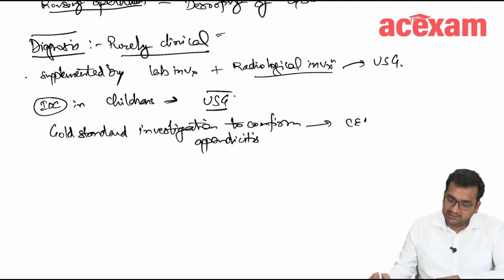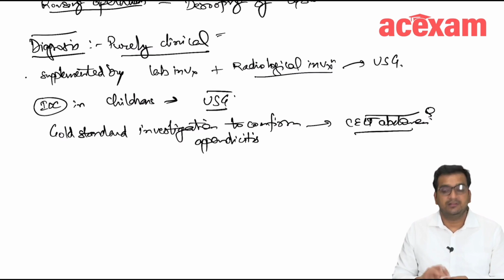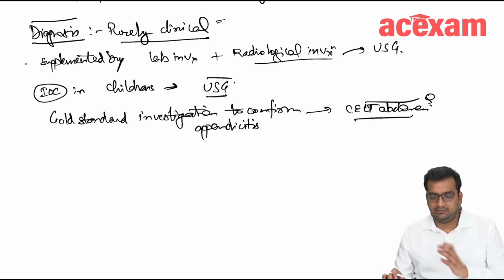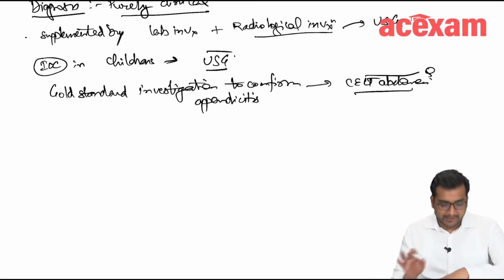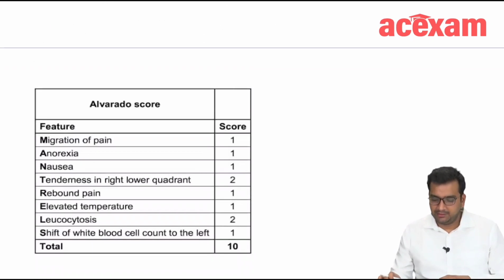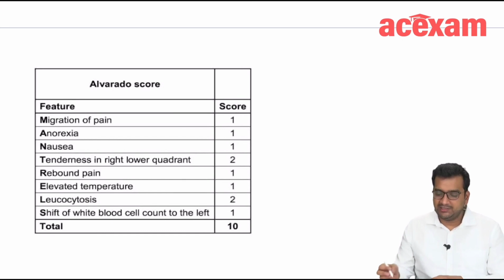It is CECT abdomen. Okay, investigation of choice in children is ultrasound, and gold standard investigation is CECT abdomen, but it is mainly diagnosed with clinical judgment, and the lab investigations are done to supplement the diagnosis. Okay, what is the treatment? Treatment is emergency appendicectomy.